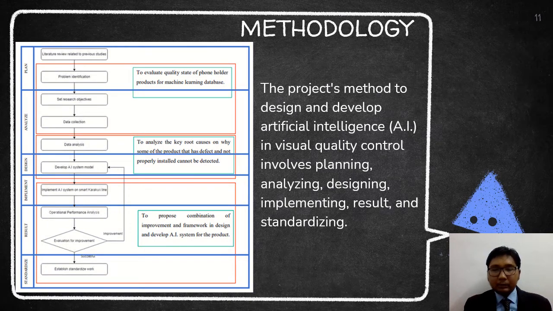The project method to design and develop artificial intelligence AI in visual quality control involves planning, analyzing, designing, implementing, result, and standardizing. The plan section will refer to literature review and problem identification. The analyze section will be on setting the objective, data collection, and data analysis. The design will be on the coding to develop the AI system before implementing it on the Karakuri line in the implementation system.